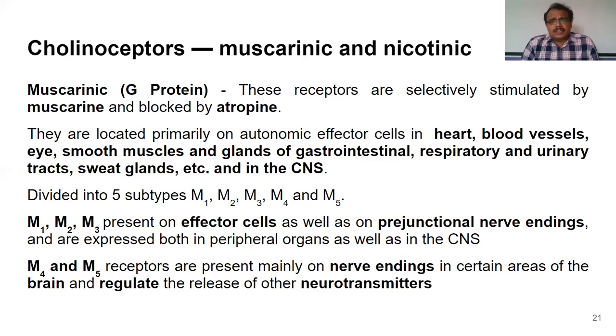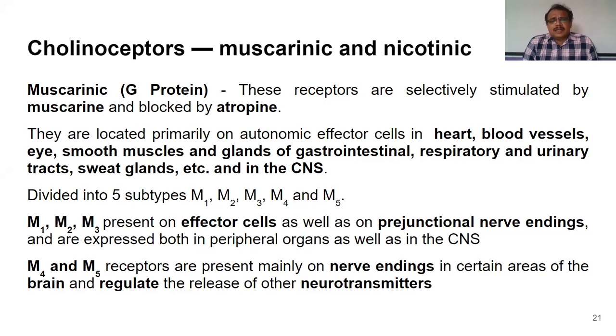Under the autonomic nervous system, we have the cholinergic nervous system and the adrenergic nervous system. The cholinergic nerves involved in regulation of these involuntary organs consist of these muscarinic receptors.